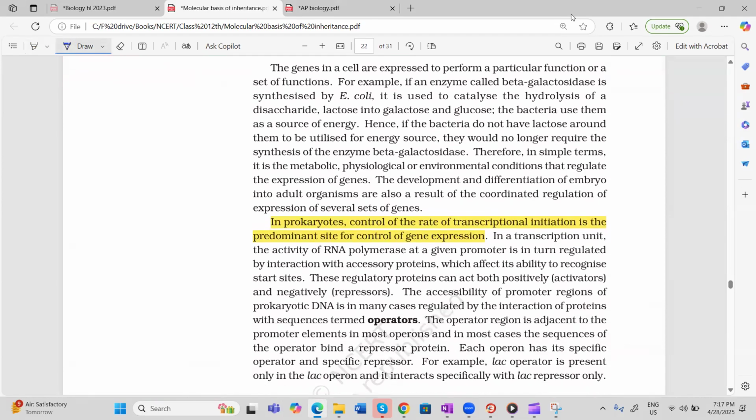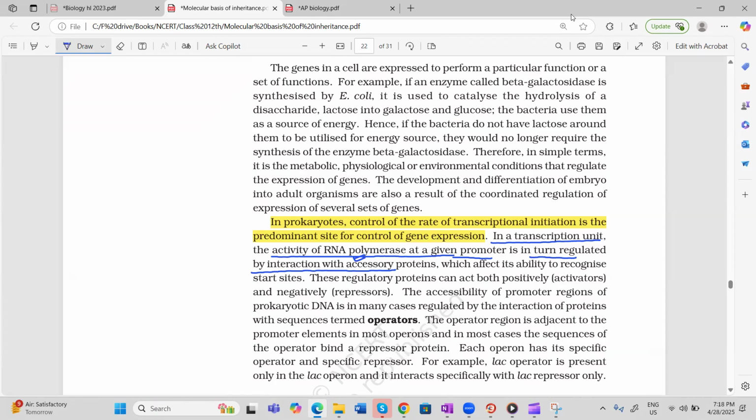And the main thing is this: when you see the transcription unit, which consists of promoter, structural gene, and terminator, we find that the activity of RNA polymerase at a given promoter, meaning the RNA polymerase which has to bind to the promoter, its binding is regulated by interaction with accessory proteins.